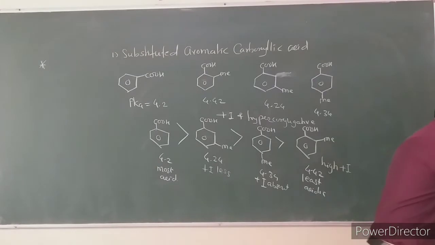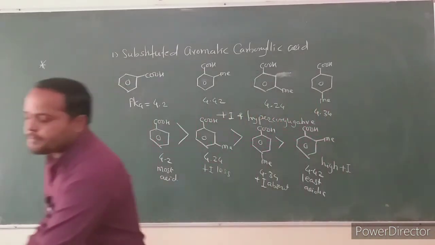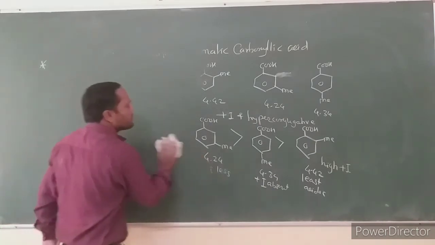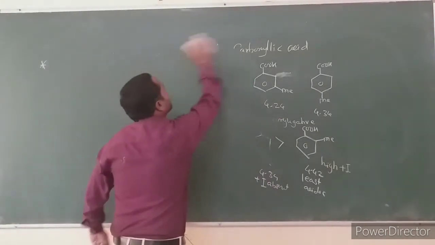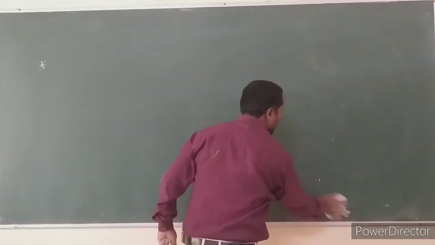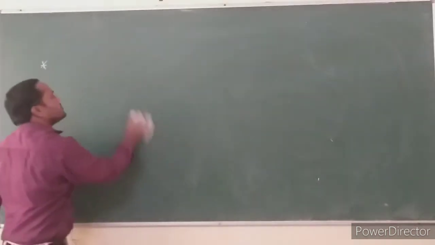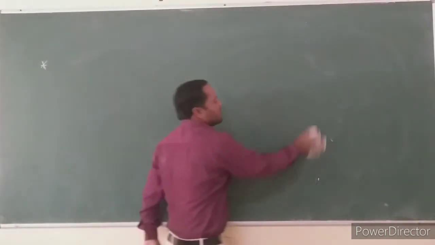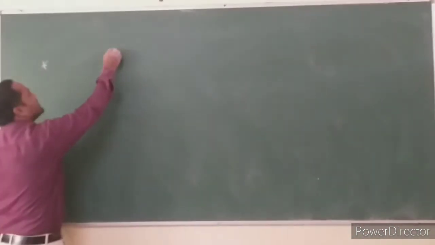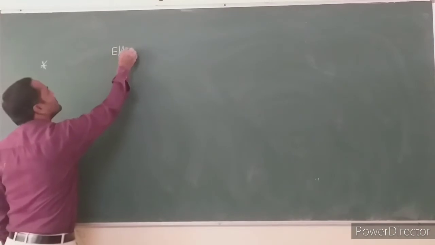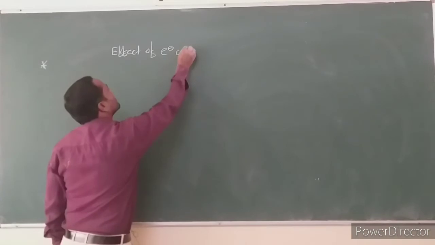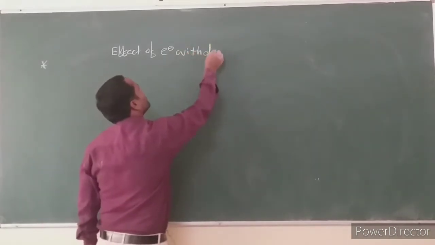Then consider another substituted acid. If we attach an electron withdrawing substituent, which has minus R effect, to the benzene ring, the acid strength increases.